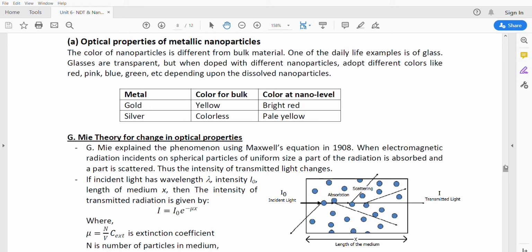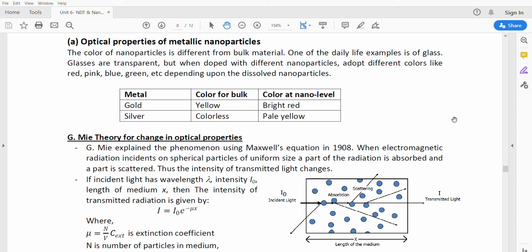Optical properties of metallic nanoparticles: the color of the nanoparticles is different from the bulk material. One daily life example is glass. Glasses are transparent, but when doped with different nanoparticles, they show different colors like red, pink, blue, green, etc. When the size reduces to the nano level, the color of the materials also changes. For example, bulk gold has a yellow color, but nano gold has different colors; here bright red is mentioned. Bulk silver is colorless, but here a pale yellow color is present at the nano level.